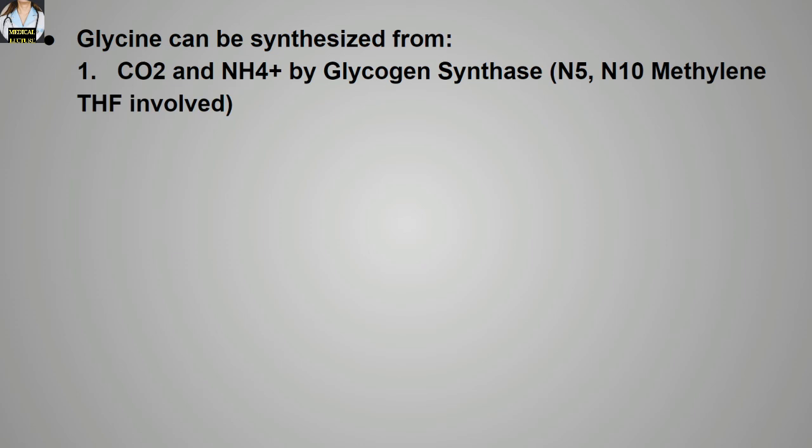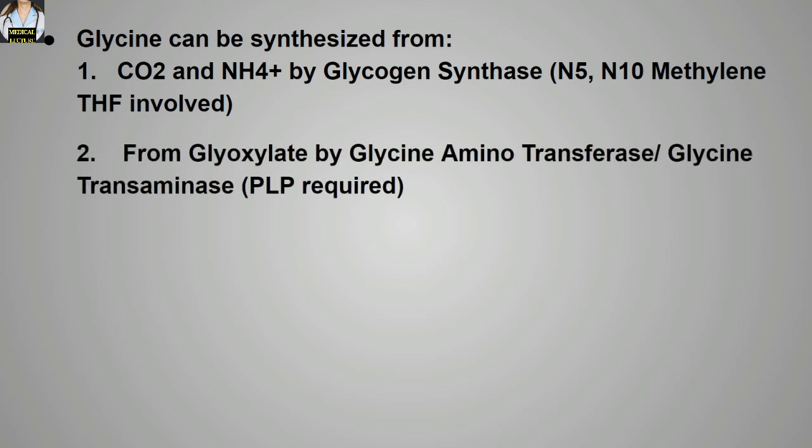Glycine can be synthesized from carbon dioxide and ammonium by glycine synthase enzyme. Over here N5-N10-methylene THF is involved. THF, that means tetrahydrofolate. So over here N5-N10-methylene tetrahydrofolate is involved. And glycine can also be synthesized from glyoxylate by glycine aminotransferase or glycine transaminase. Over here, remember PLP, that means pyridoxal phosphate, is required.